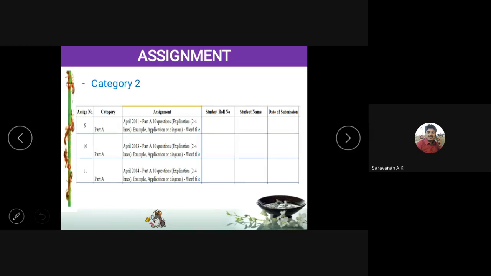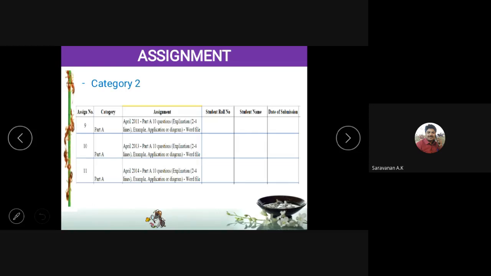For each 2-mark question, you have to give some explanation. You have to give one example or a case study, and draw a diagram if possible, or write some application. For a 2-mark question, there should be 3 points. That is a must. This answer, you have to type in MS Word and submit as a Word file in the same Google Classroom.